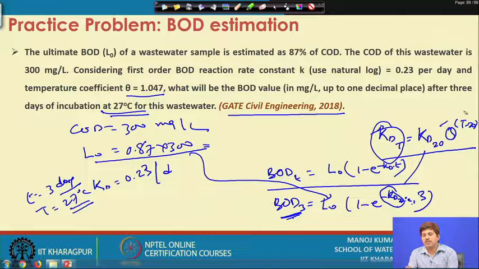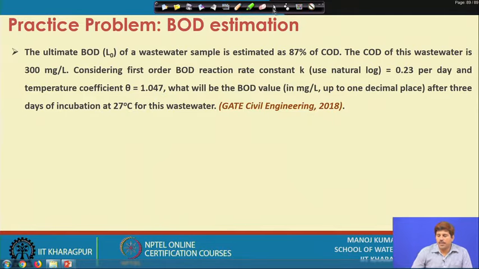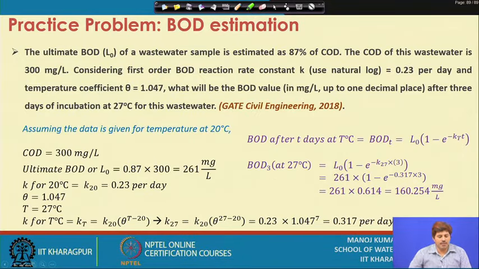So, theta is given to us and the temperature here is 27 degrees Celsius. We know the temperature, we know the value of theta, and T is also given to us. So, we can get the desired value.